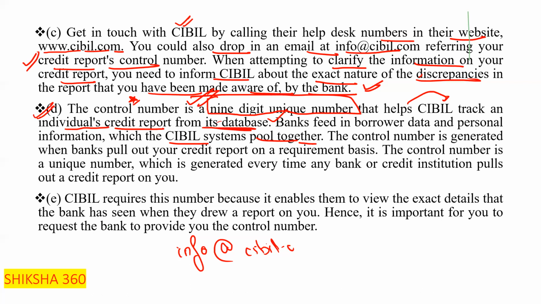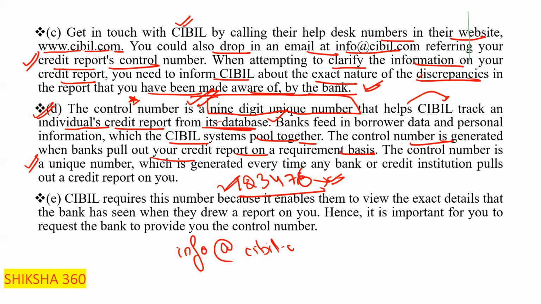So the control number is generated when the banks pull out your credit report on a requirement basis. The control number is a unique number. You will not find two control numbers the same. It is a unique number, and no other report will have the same number.